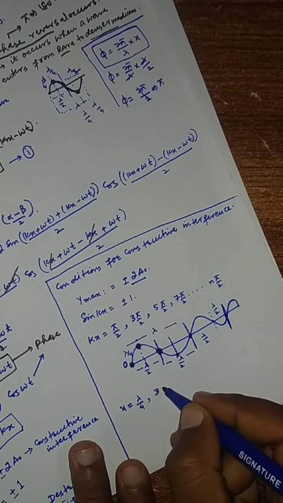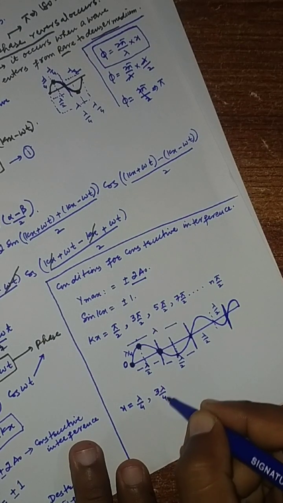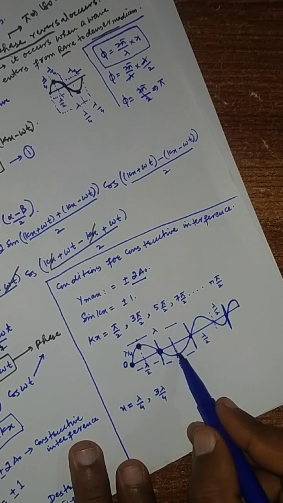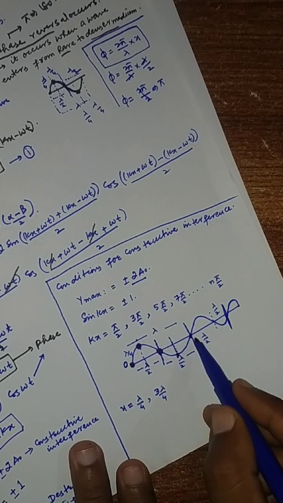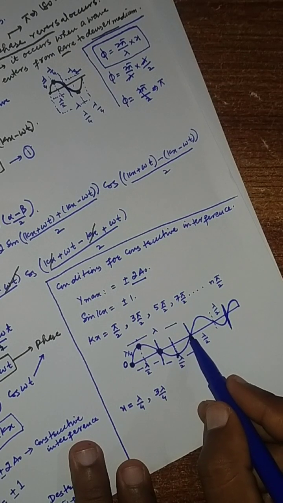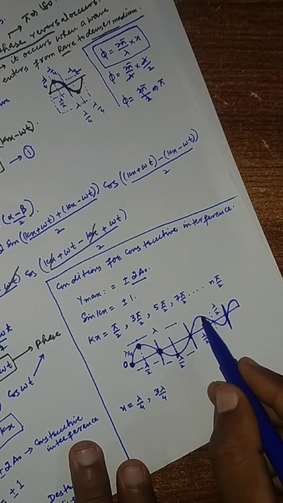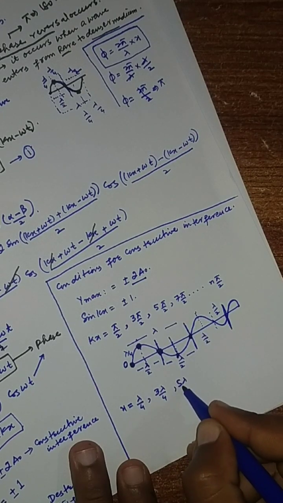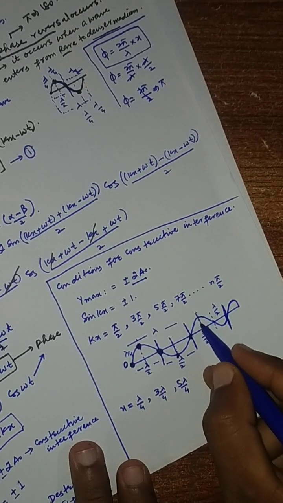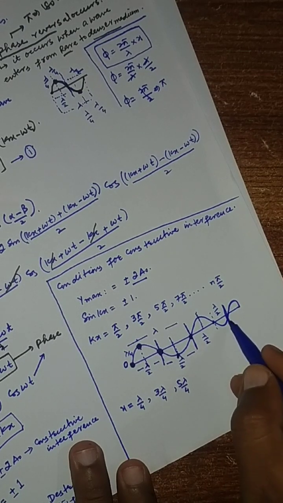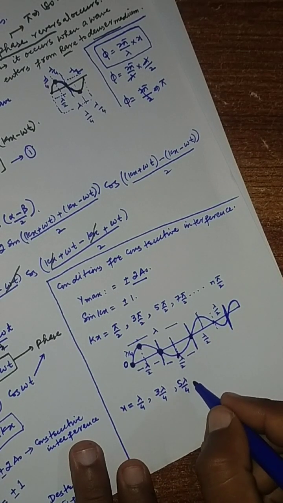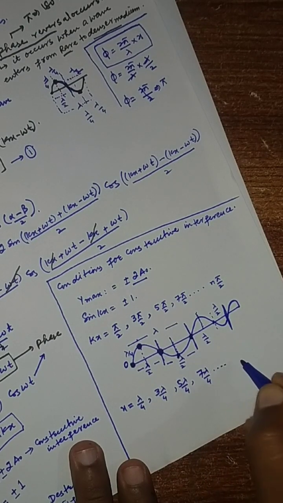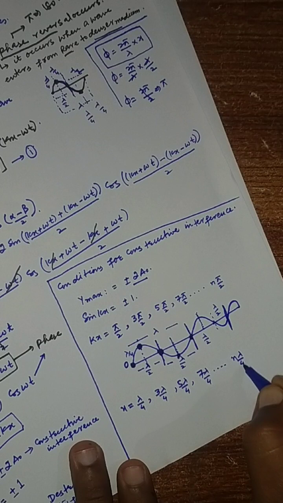So this will be 3 lambda by 4, and if we see further, then we add to this, it will be 4 lambda by 4, and up to this will be 5 lambda by 4, 6 lambda by 4, and 7 lambda by 4, up to n lambda by 4.